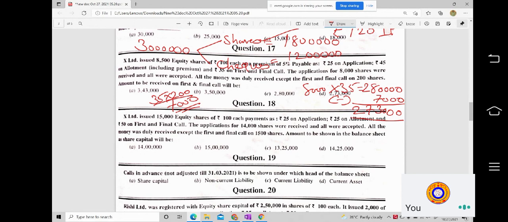So if you see here, suppose you calculate in such a way 8,000 into 35, 2 lakh 80,000, you get the value. But you forgot to do the subtraction. That is 7,000 rupees, you didn't get the arrear amount. If you don't subtract it from this receivable amount, you won't be getting the correct answer. But you have one wrong answer, which you may think as correct, that is 2 lakh 80,000.